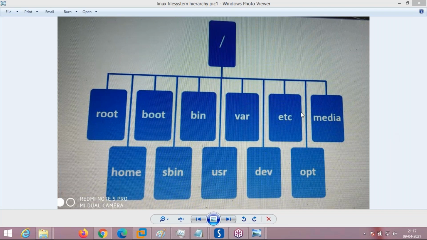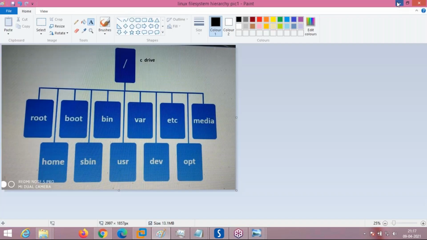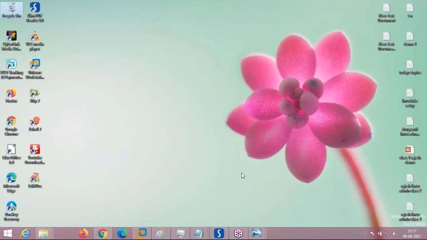What's the difference between a Windows file system hierarchy and Linux? How is the Linux file system hierarchy better? Yes, sir. The Linux file hierarchy is better than Windows. That is also what I'm showing. I'm showing you graphically how the Linux OS installation is different from the Windows OS installation.